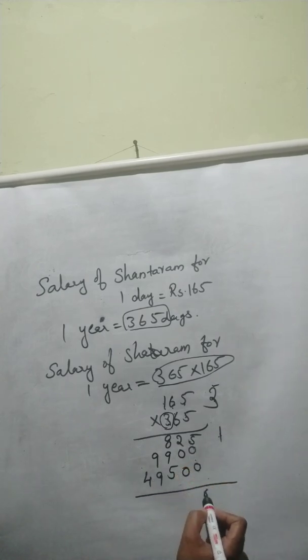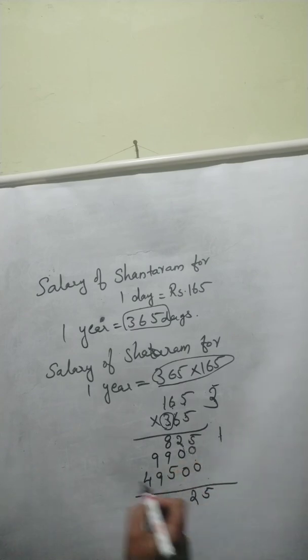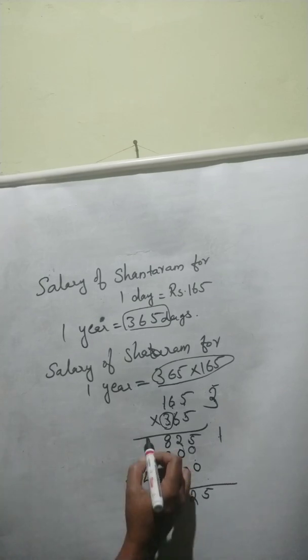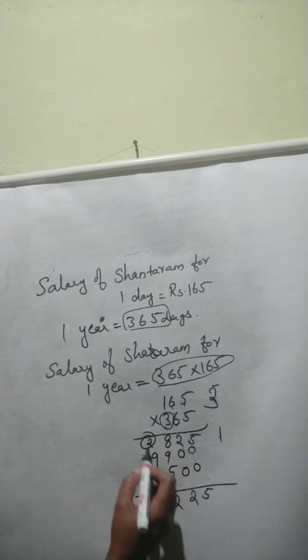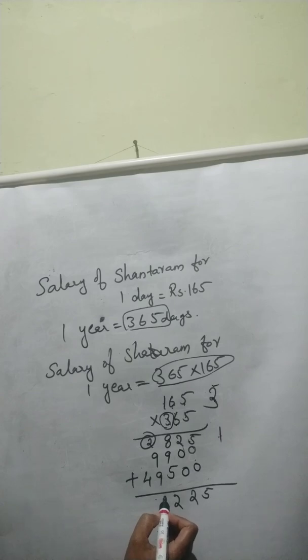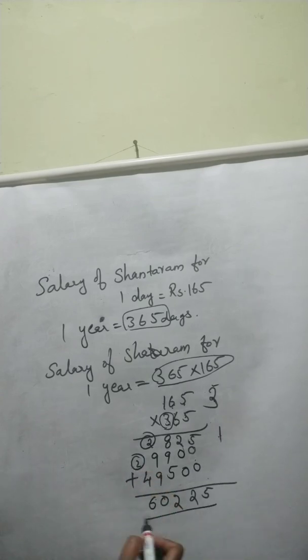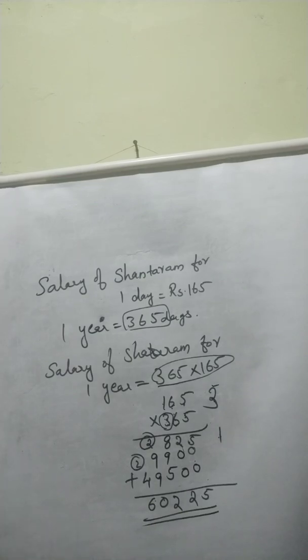Then 5. Then 2 will be here. We have to add it. 8 plus 9, 17 plus 5, 22. Then 2 will be there. Then 18 plus 2, 20. 2 will be there. Then 4 plus 2, 6. 60,225 is the salary of Shantaram for 1 year.